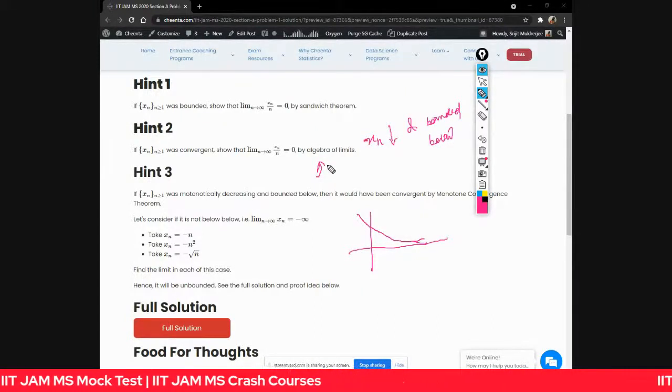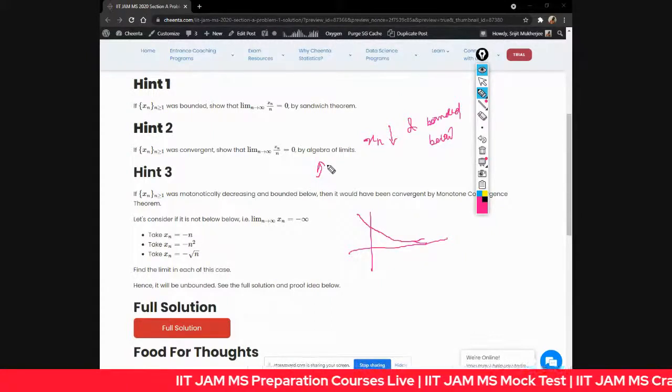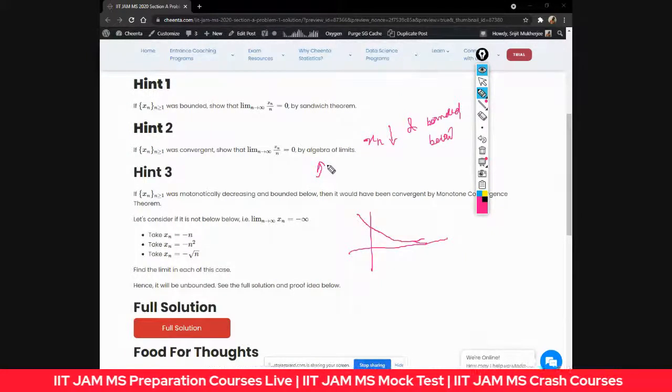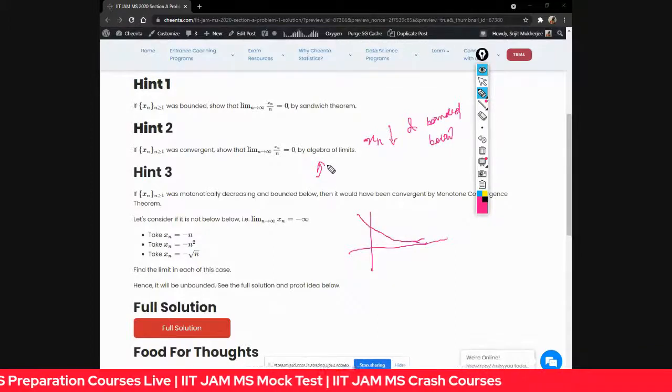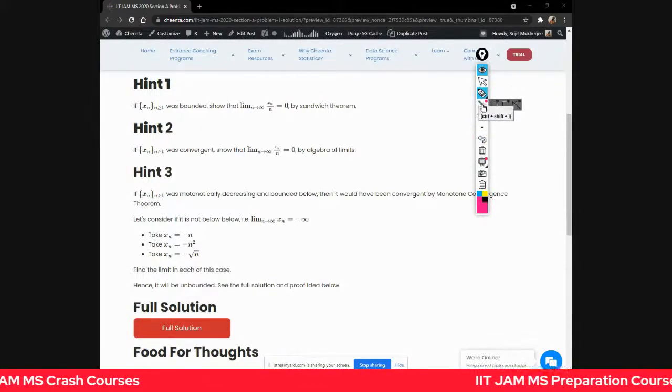Okay, so you can take some examples. If xn is equal to minus n, it goes to minus infinity. Minus n squared goes to minus infinity. For minus n over n, it will go to minus 1, and minus root n over n is equal to 0. So this is a very varied behavior of the sequence, so we need something more. It's not a general statement. So we'll construct a sequence.